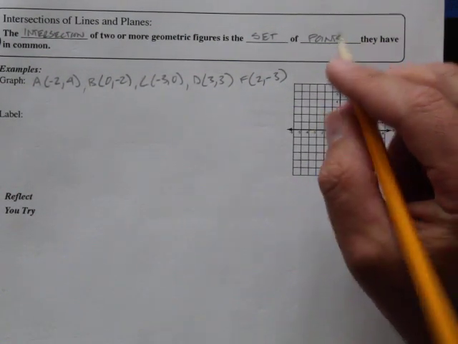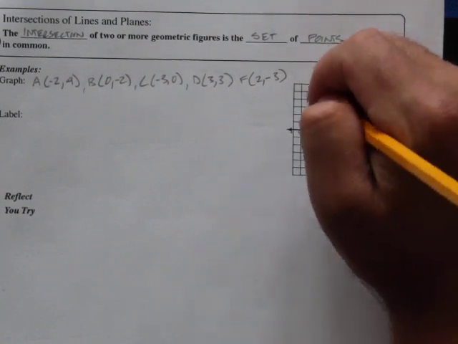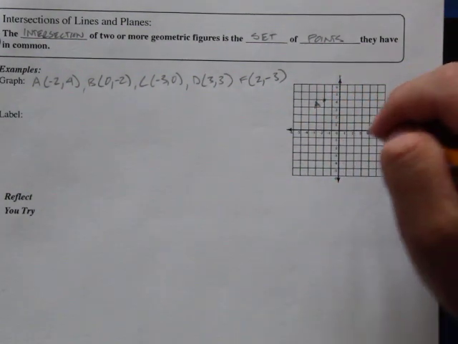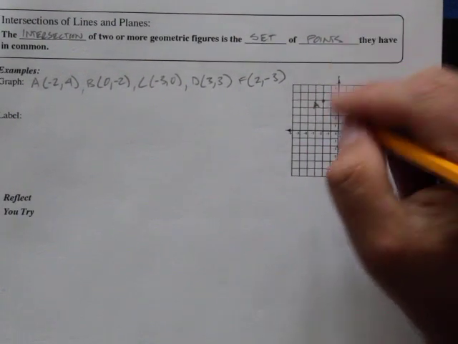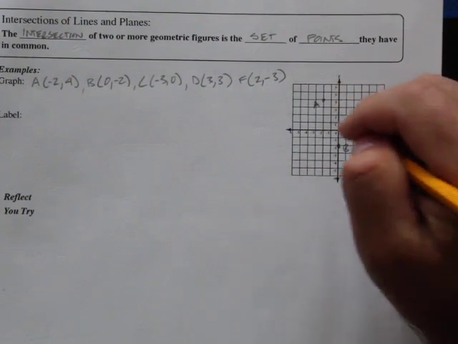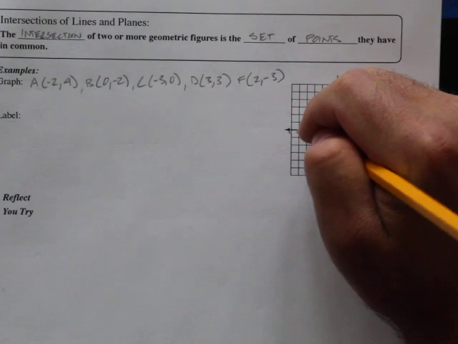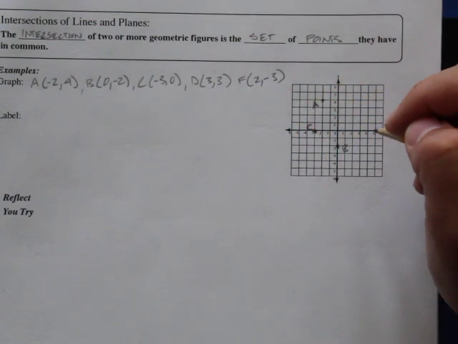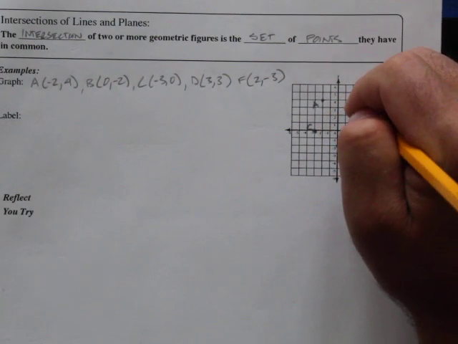So A is -2, 4. Man, someone was really nice to you guys and laid out this coordinate plane like this with the numbers here and everything. 0, -2. That's B. And C is -3, 0. Notice I'm labeling my points as I plot them. D is 3, 3.